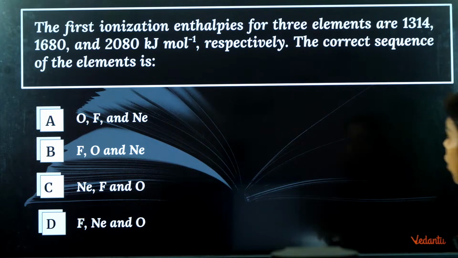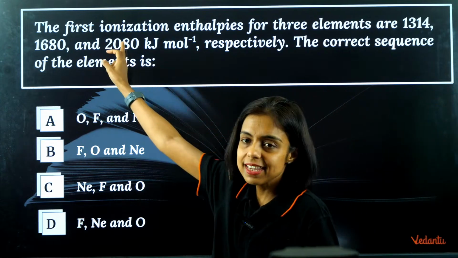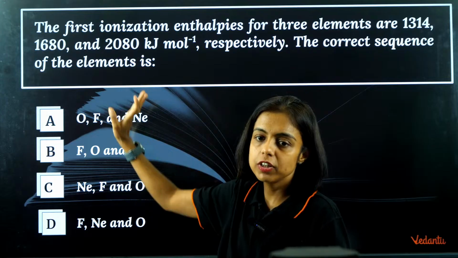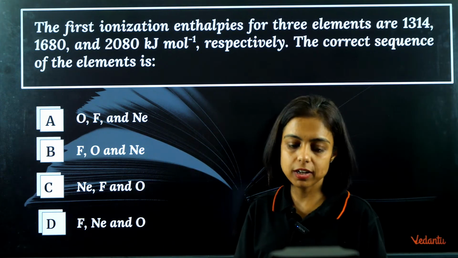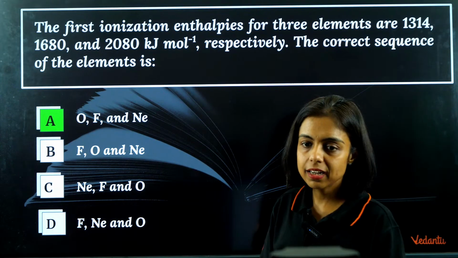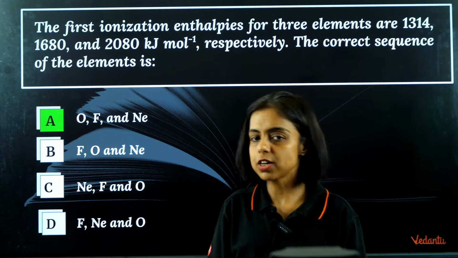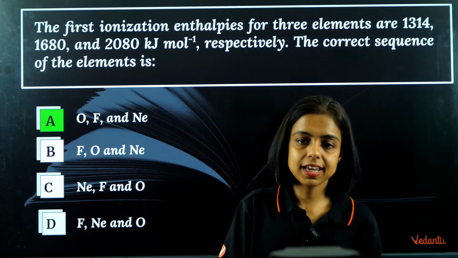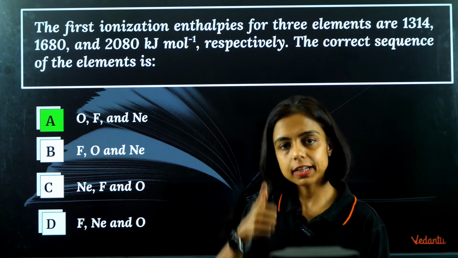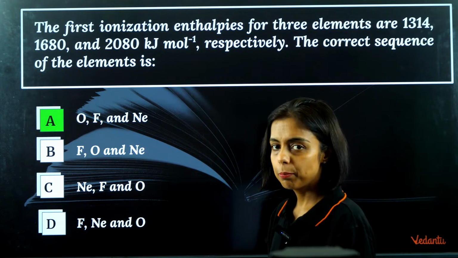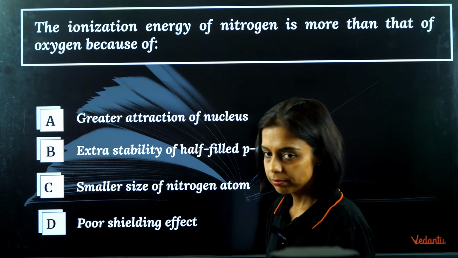Yes, so of course, 2080, the highest ionization energy should be of neon. And out of fluorine and oxygen, fluorine should have more value, right? So the first value is lowest, that should be of oxygen. Then second highest is of fluorine and the highest should be for neon. Got it? Bingo, perfecto, done. Now the next question.